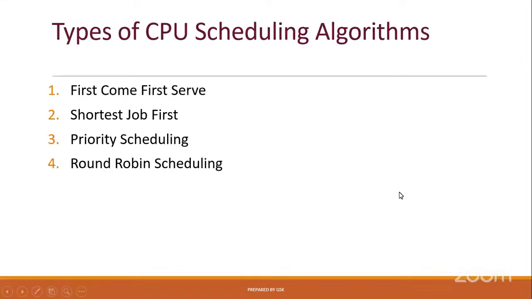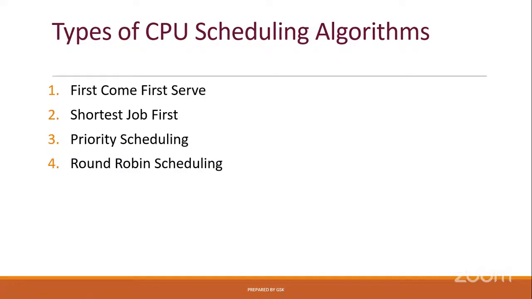Now, this is the concept of CPU scheduling. We have different types of CPU scheduling algorithms. These are very frequently used or popular CPU scheduling algorithms. CPU scheduling means how the processes are scheduled for execution. That concept is called CPU scheduling because we have only one CPU in our system in general. More processes are waiting for execution, so how the operating system picks a process for execution is called CPU scheduling.